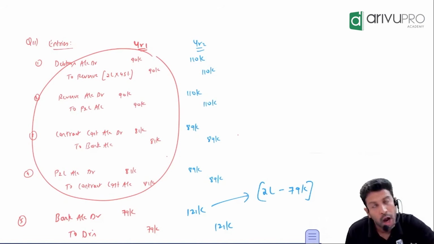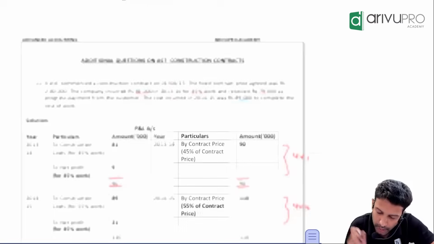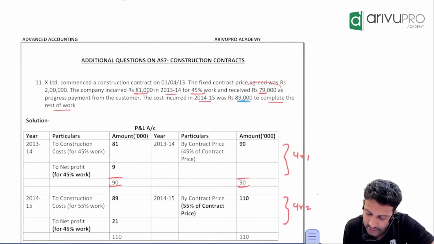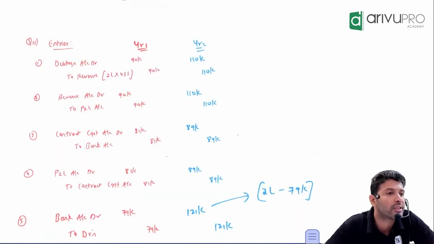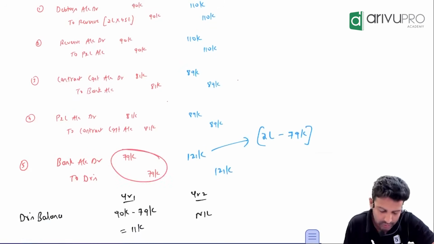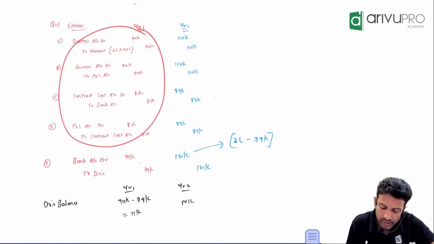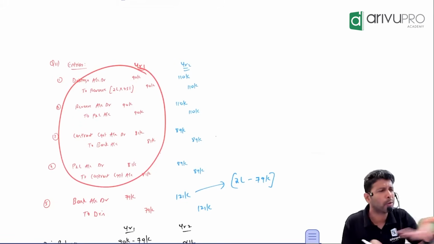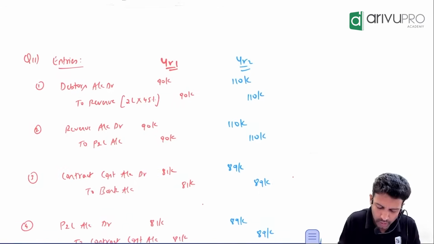How much money you received from the debtor or the customer in the first year? 79,000. What's the journal entry for money received from debtors? Bank account debit to debtors. These 4 entries affect your P&L. This entry affects your ledger. Now we will have to post it into ledger. When you prepare P&L ledger, give me the posting.